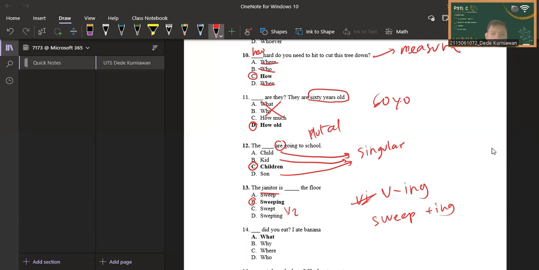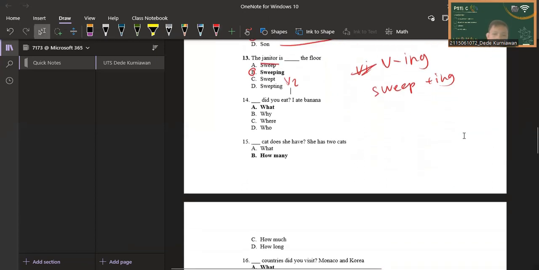So for the next question, number 14: blank did you eat? I ate banana. So the A is what. This is correct because the context here is we need to know what someone eats. So the answer is A. B is not correct because why did you eat? This is not correct because the context is different. Where and who are also not correct because the context here is we need to know what someone is eating.